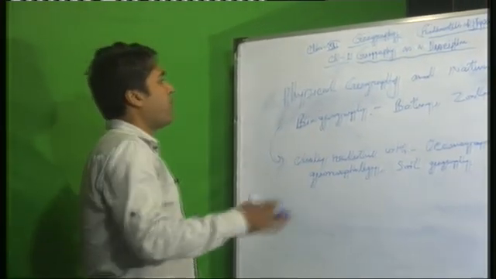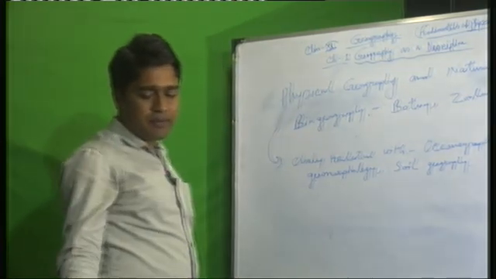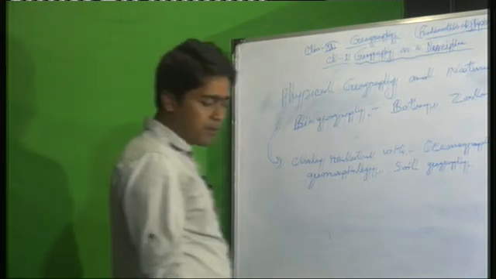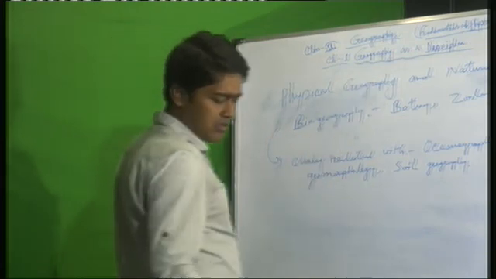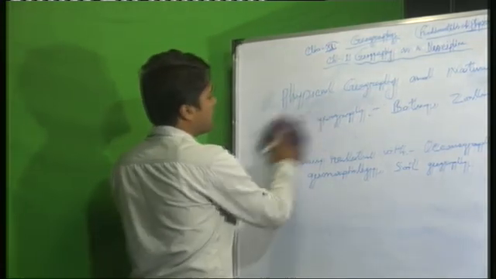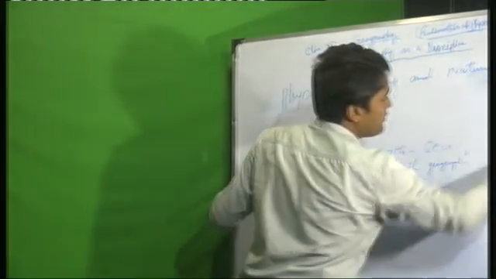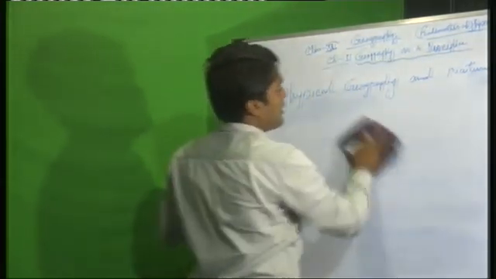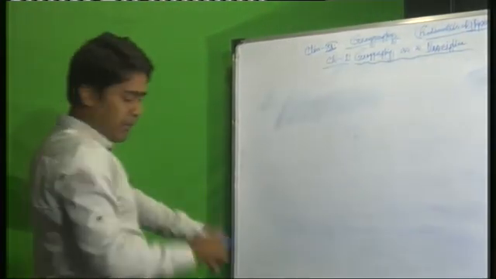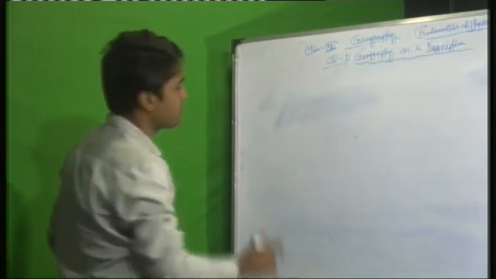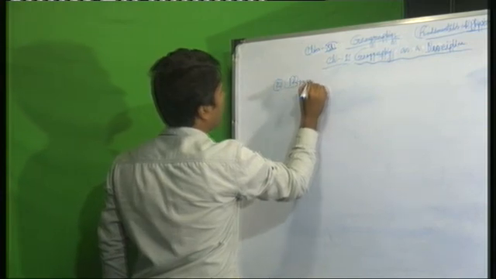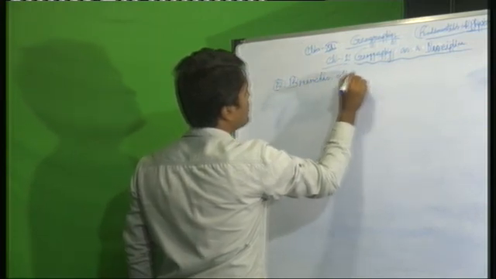So this is the first topic, geography as an integrated discipline, as a science of spatial attributes. From geography we can relate different subjects like biology, botany, ecology, geology, climatology. Now the most important part of this chapter we will discuss. This is number 2, the branches of geography.